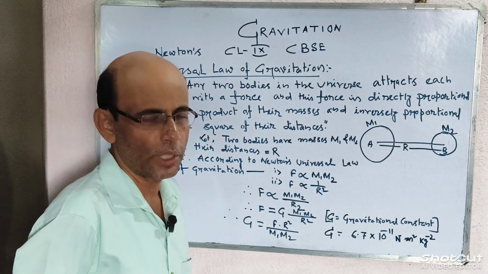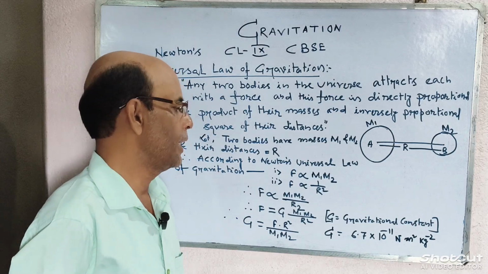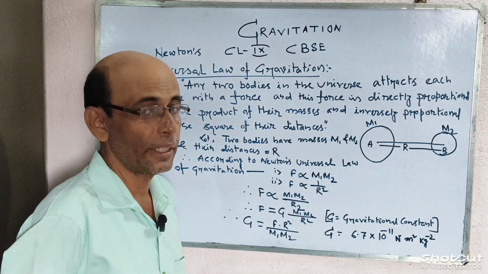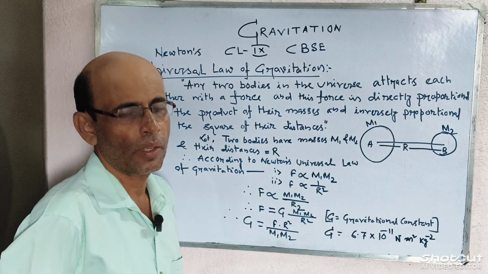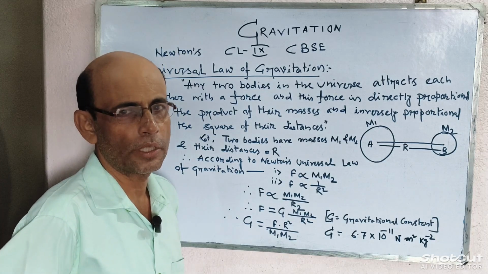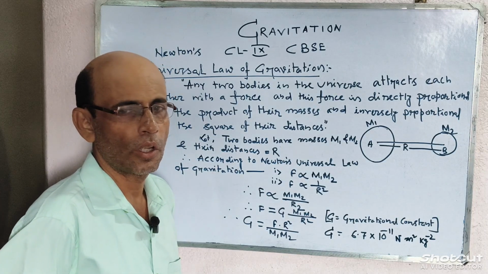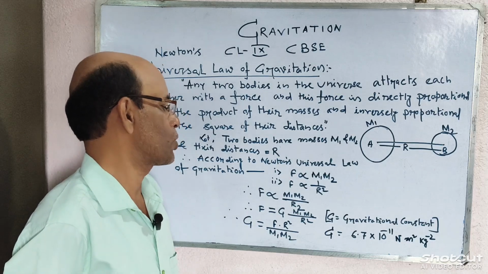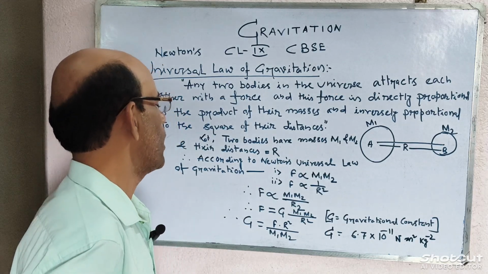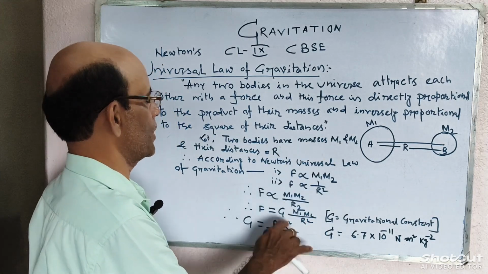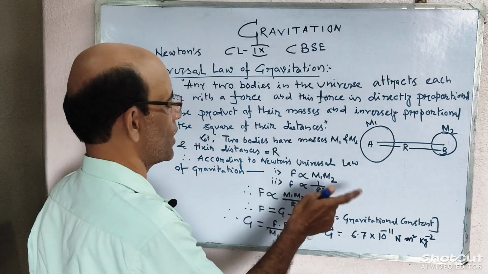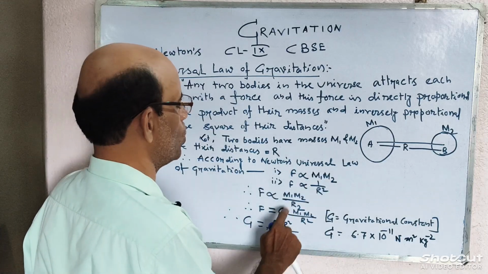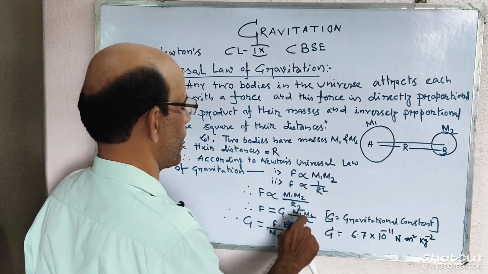If the center to center distance between two bodies is r, then according to Newton's universal law of gravitation, F varies as 1 by r square. Now, the mathematical expression. F varies as m1 m2 and F varies as 1 by r square.